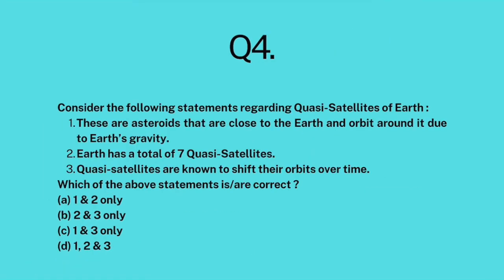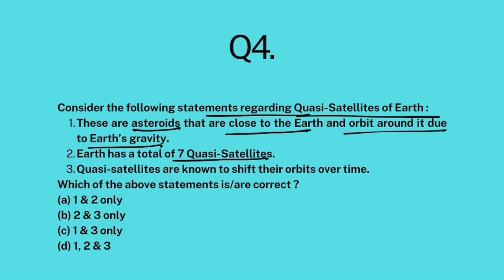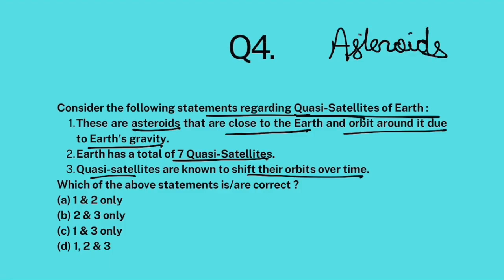And last, consider the following statements regarding quasi-satellites of Earth. These are asteroids that are close to the Earth and orbit around it due to Earth's gravity. Earth has a total of 7 quasi-satellites. Quasi-satellites are known to shift their orbits over time. Okay, so look, quasi-satellites of Earth are asteroids.